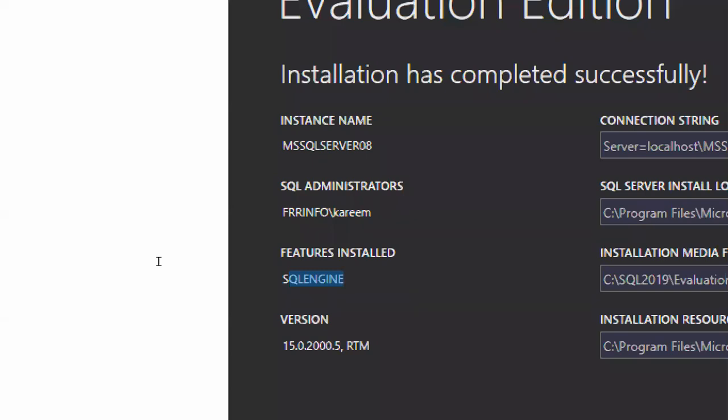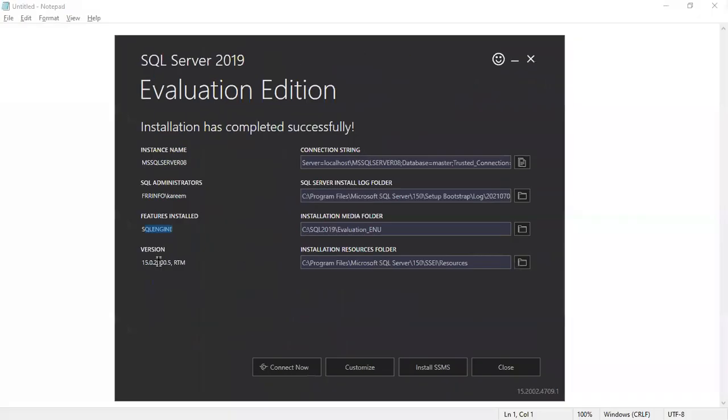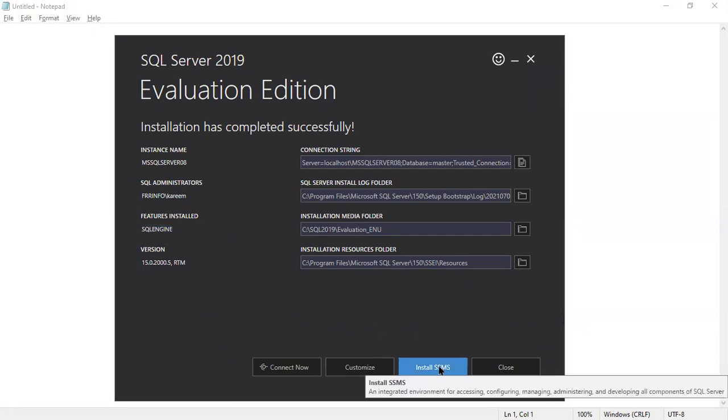Yes, these are very simple installation options. Very basic installation options. Now after that, here an option is there. If I click on the install button, install SSMS, second step, right?